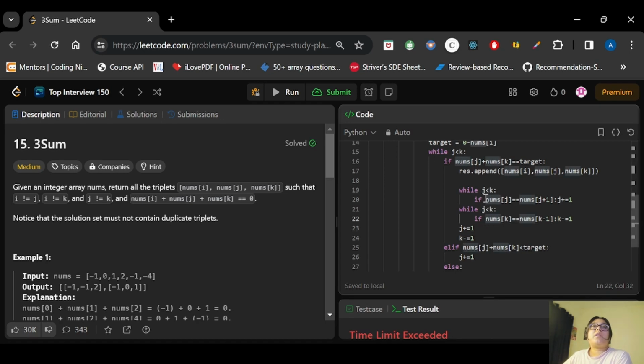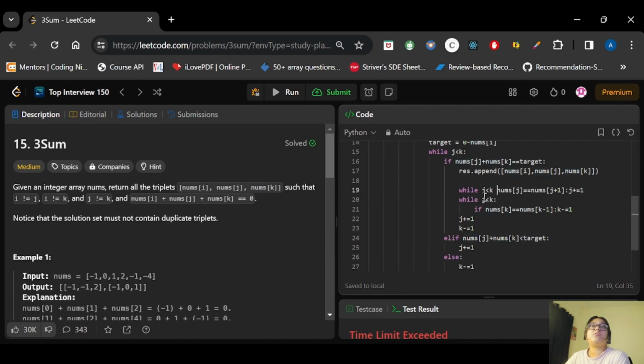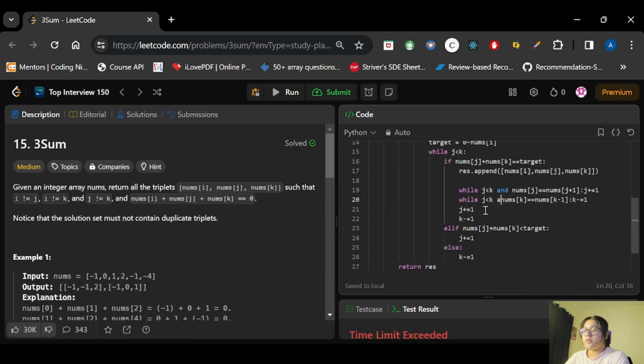Okay, so my loop that is iterating, actually it should iterate. I am checking the condition again and again, so I can avoid that. Let's try that. Okay, this will only iterate if j is less than k and this is equal. Okay, in the same way let's check for this also. Now let's try to run it again.